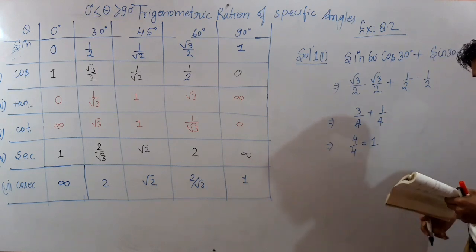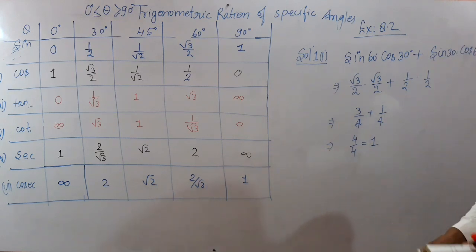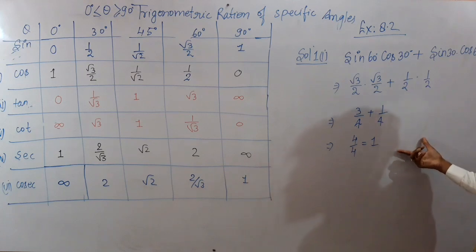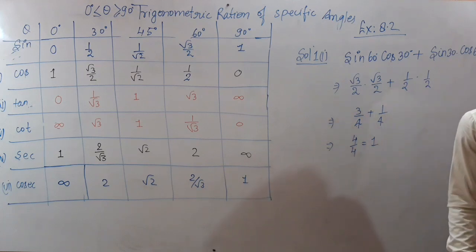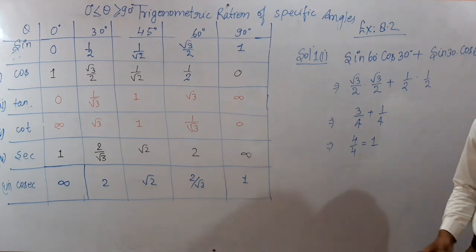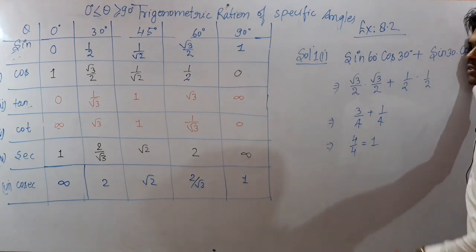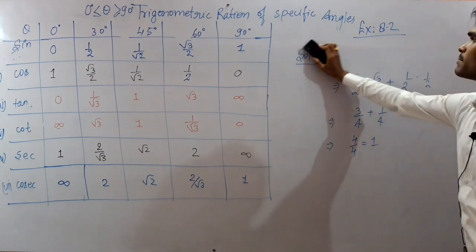Let me tell you the part number 4 of this. Okay, part number 4. Easy, it is very easy, you can do it easily. Now moving to the next part, part number 4 of question number first. Should I erase that? You need to just put the value from the table.